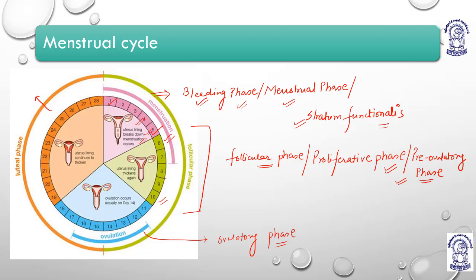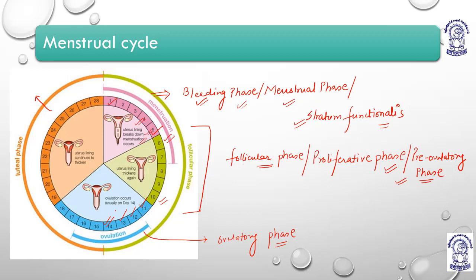Now usually on the 14th day, it keeps on enlarging on day 12 as well, and on day 13 as well. On day 14, because of the LH surge, which is the increase in the levels of LH, luteinizing hormone,